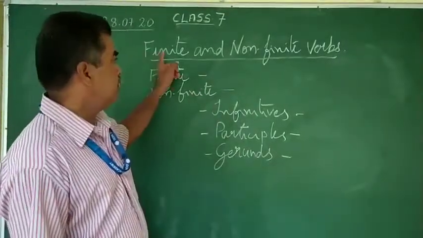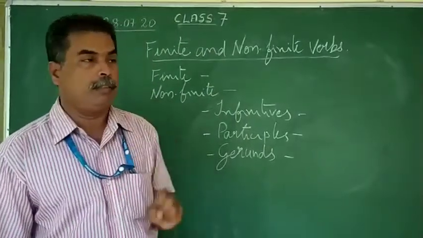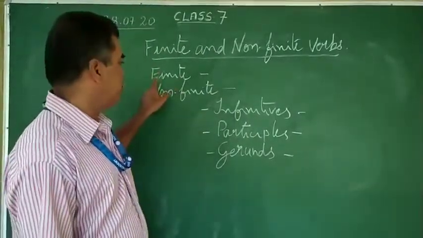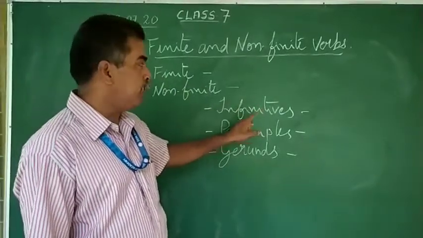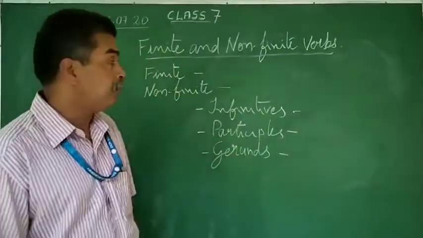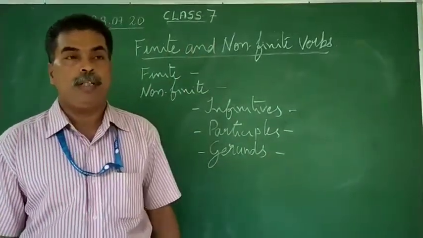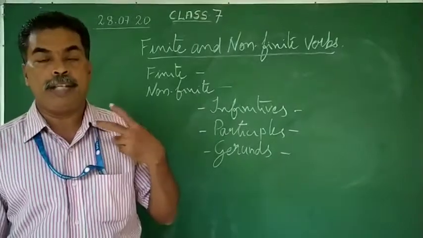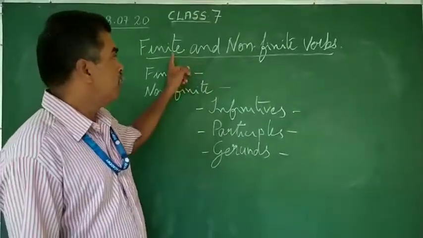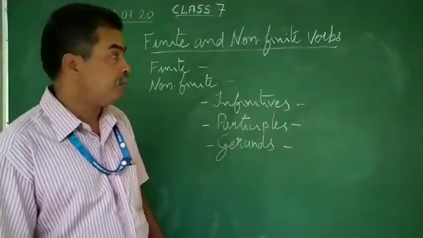The chapter finite and non-finite verbs is actually not mentioned in your textbook. In your textbook it is actually infinitives, but I am just giving you a brief idea before it, what it actually is. It comes from finite and non-finite verbs. Verbs in the English language can be divided into two depending upon the function that they perform in a sentence.